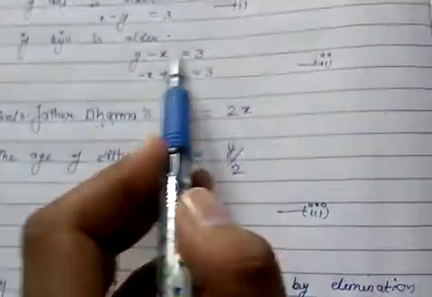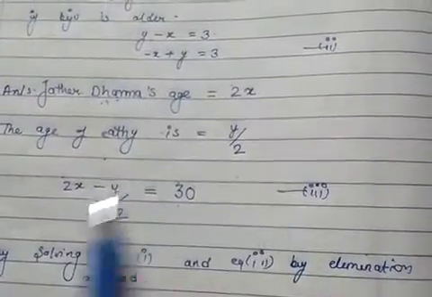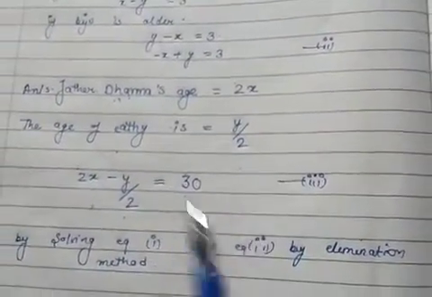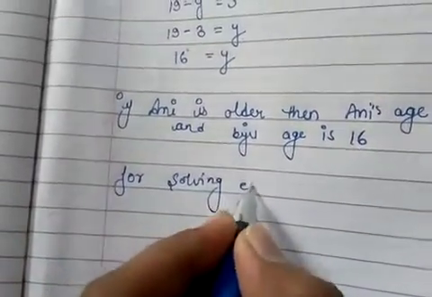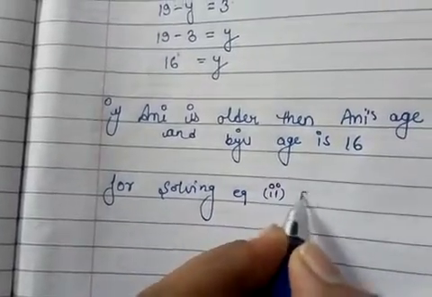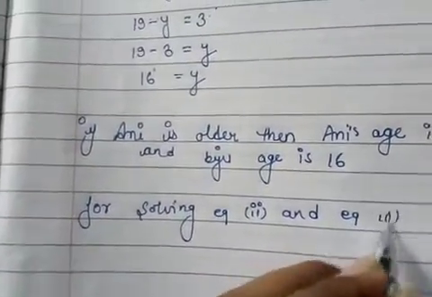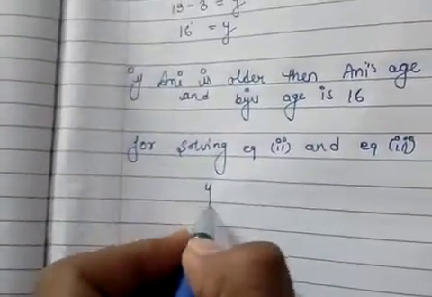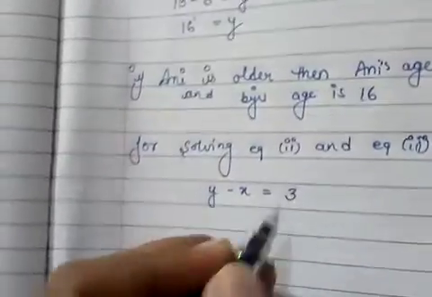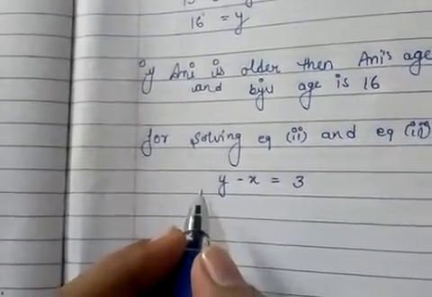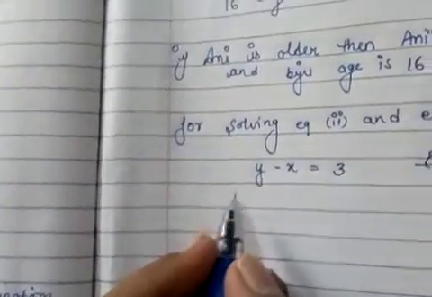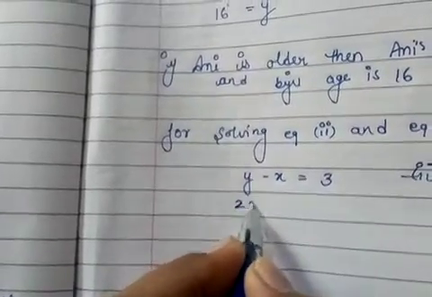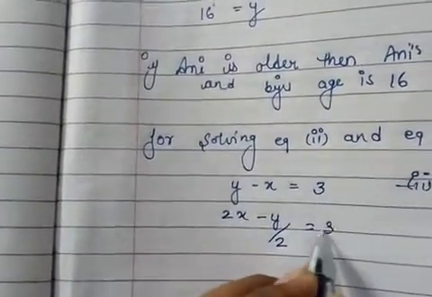Now we are solving the second and third equations. We take y minus x equal to 3, this is the second equation, and we take our equation 2x minus y by 2 equal to 30.